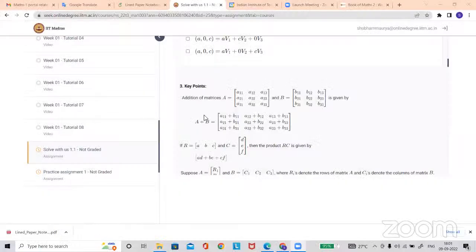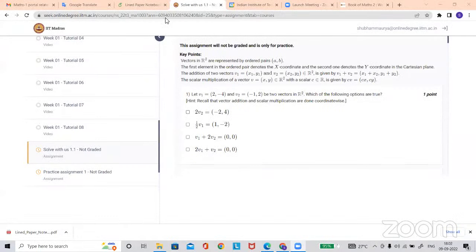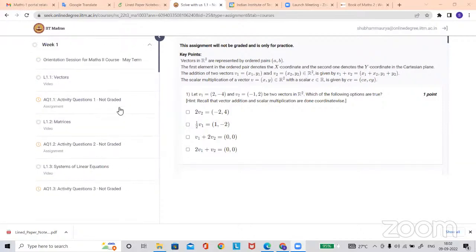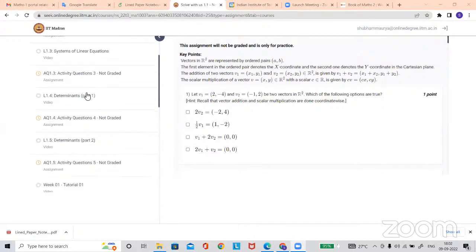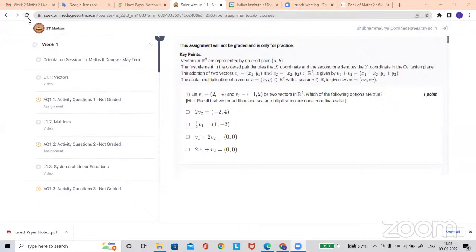And the process is, let me share my screen. I will tell you the process to proceed with Maths 2. I hope my screen is visible to all of you. Yes, sir. Okay, so this is week 1.